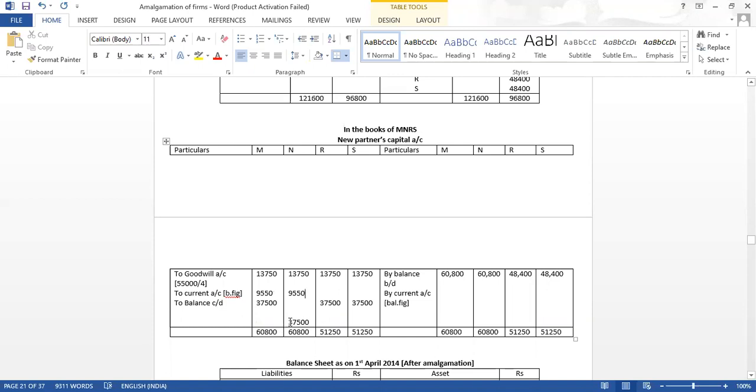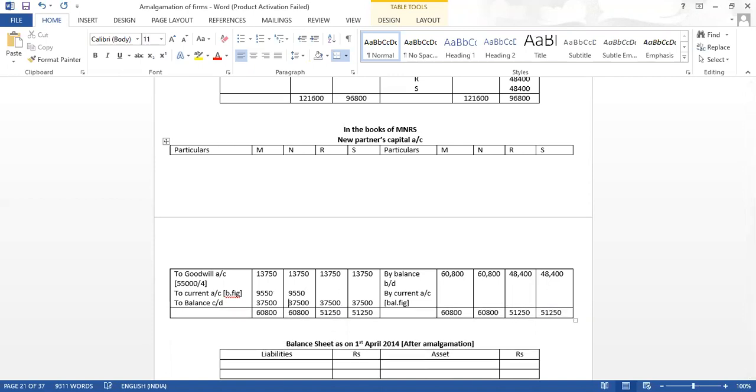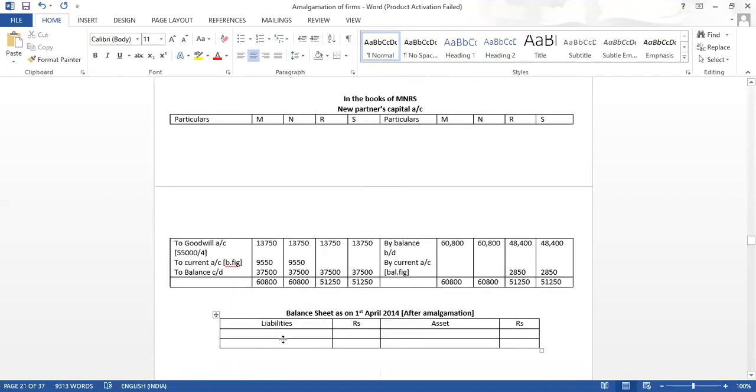Correct? And what about here? 51,250 minus 48,400. Here it is 2,850. Here also it will be 2,850. Now let us prepare the balance sheet.